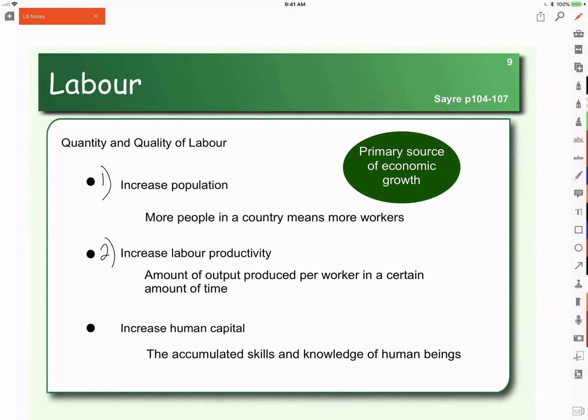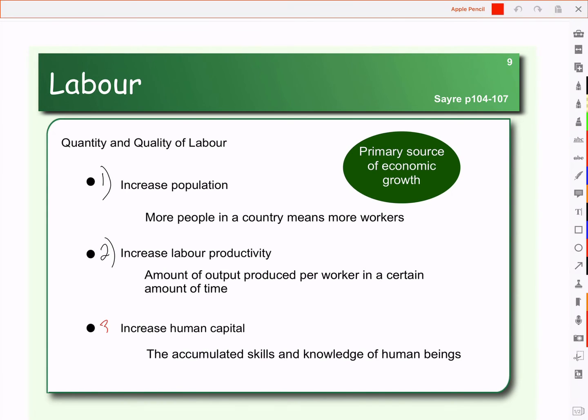So increase the population, increase labor productivity, and the third one we want to look at is an increase in human capital. Recall what human capital is. Human capital is anything that increases the quality of your workers. So when we talk about human capital, we are talking about work experience and education. The more knowledgeable your workforce, the more productive they become, and the more they will add to production and economic growth. So it's the accumulated skills and knowledge that our workers have.